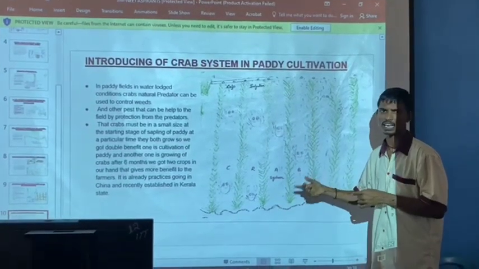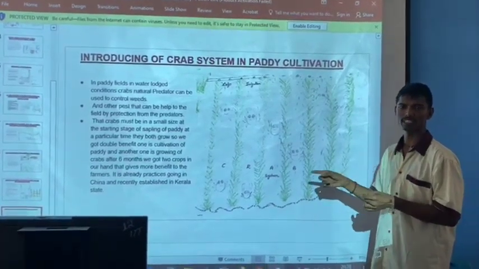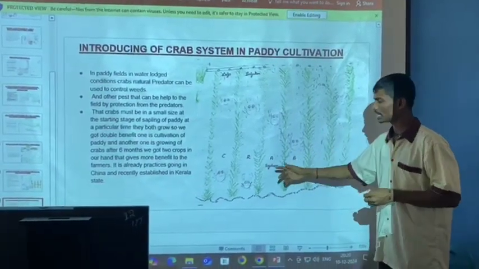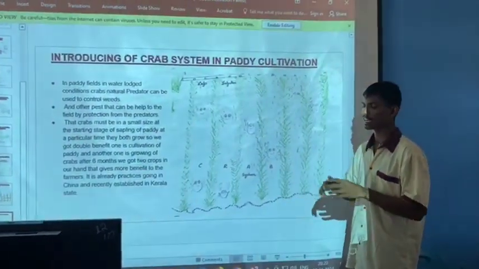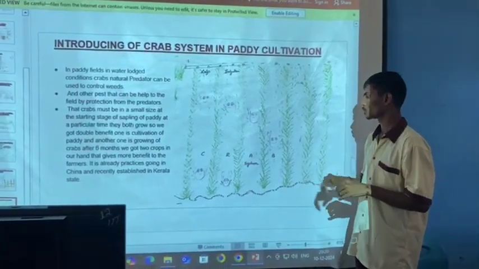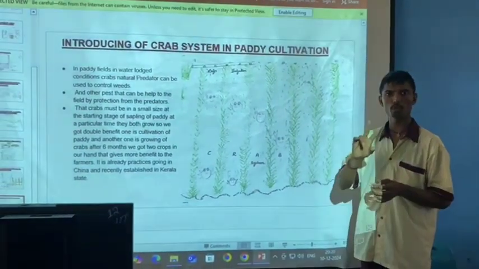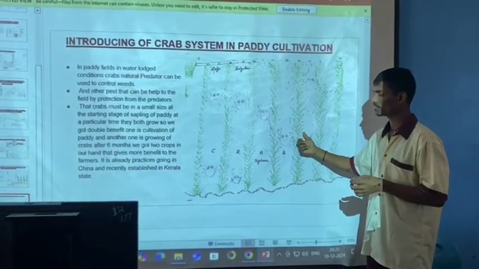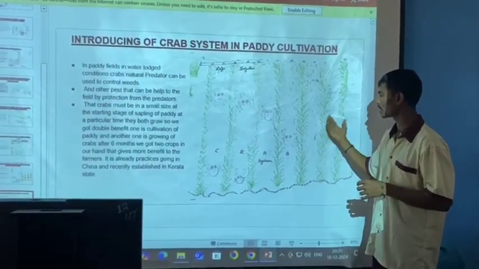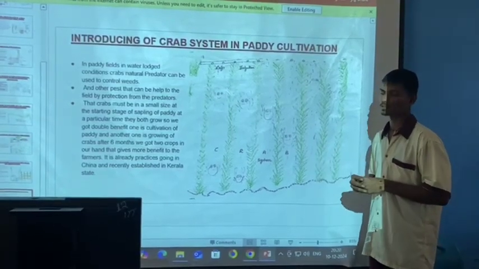It is already working in China, and now it is recently introduced in Kerala. By introducing the crab system, the crabs can automatically kill the insects and cut the weeds. So automatically we get two benefits. One is paddy cultivation, another one is crab growth. After a particular 6 months, the paddy will be cut off and the crabs will be sold in the market.